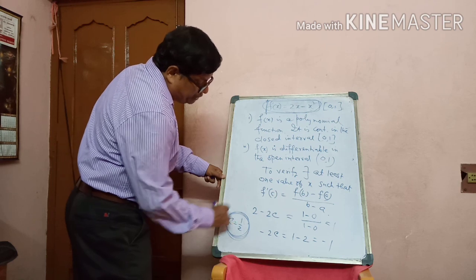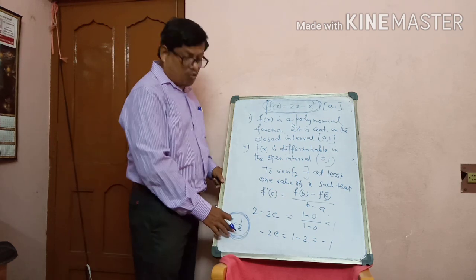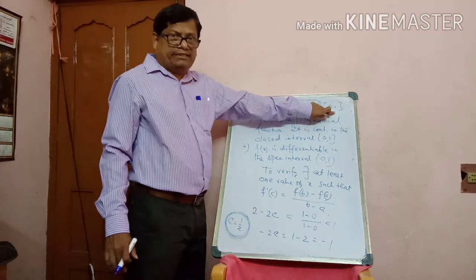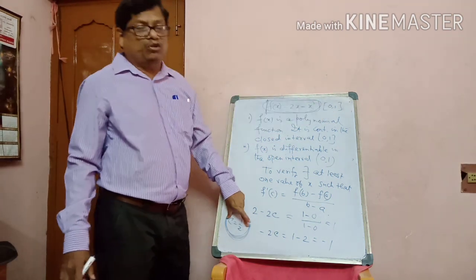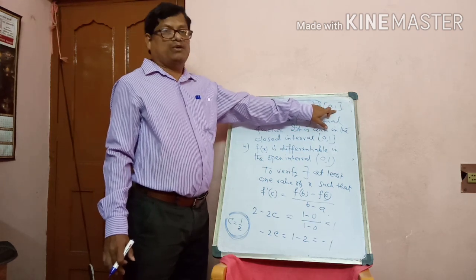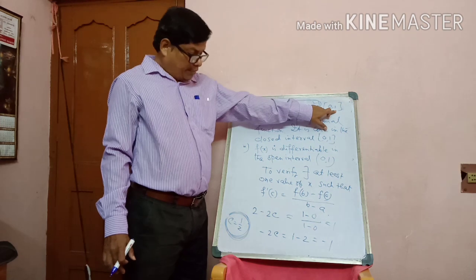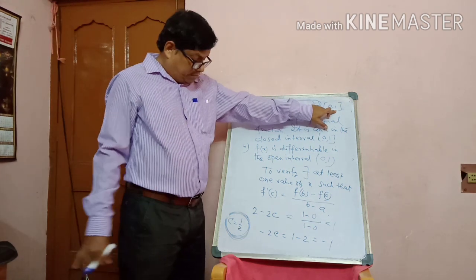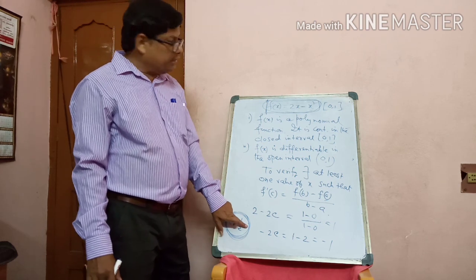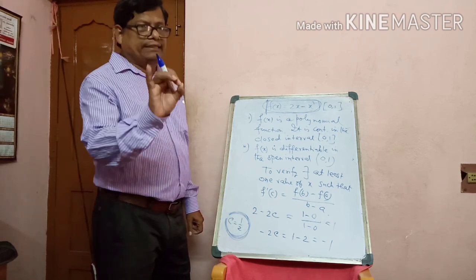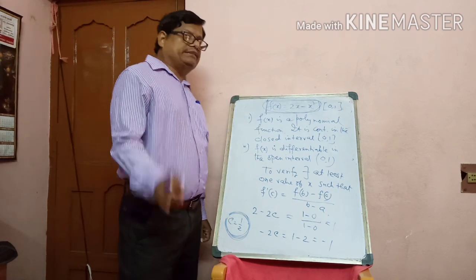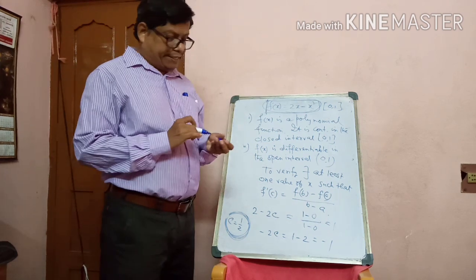See, the value of c equals half, 1 by 2, which belongs to (0, 1), is it? Yes, c equals half, so it belongs to (0, 1). My dear students, all of you understood? Very good. c belongs to this interval, so thus Lagrange mean value theorem is verified.